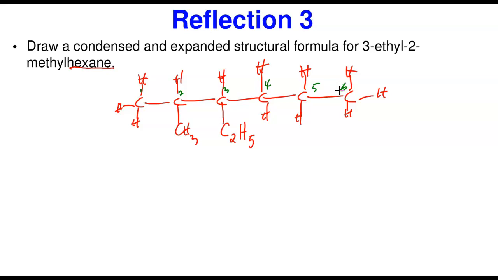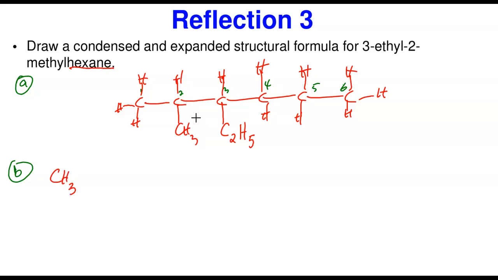So this is how we draw this compound, and this is the expanded structural form. What about the condensed? Remember what I told you? In the condensed, this is CH3, so I'm going to put that first. Let me put that in cell A. Now we're doing B. In B, I'm going to put CH3 at the end, so it's going to be CH3.